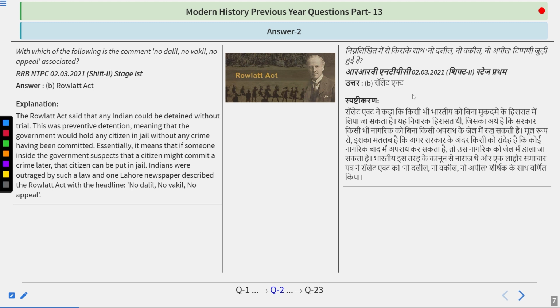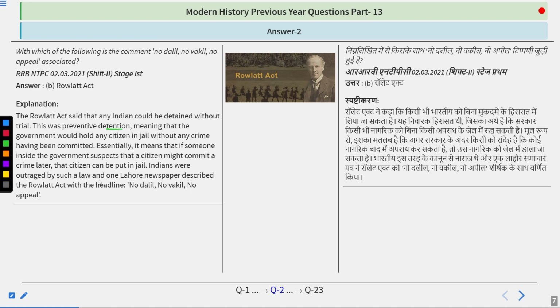The Rowlatt Act said that any Indian could be detained without trial. This was preventive detention, meaning that the government would hold any citizen in jail without any crime having been committed. Essentially, it means that if someone inside the government suspects that a citizen might commit a crime later, the citizen can be put in jail.